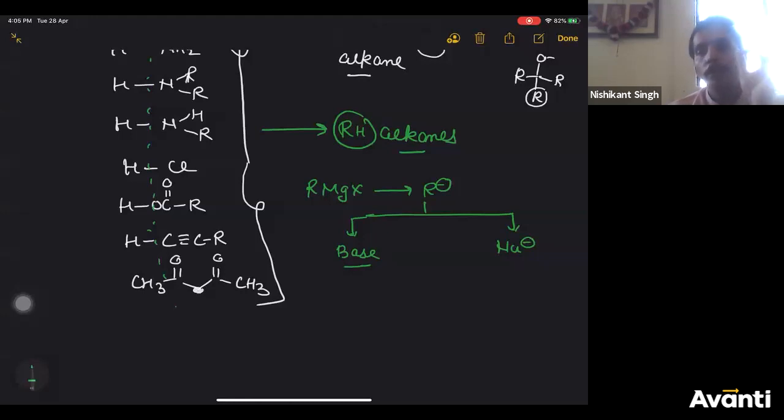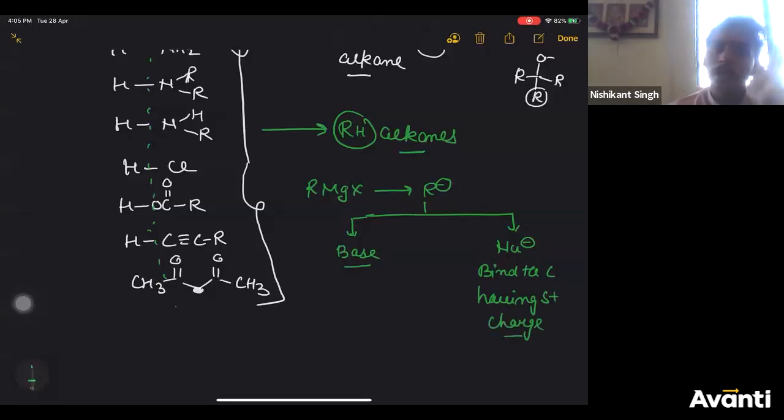Definition of nucleophile is that it will attack and bond to that carbon which has delta plus charge. Nucleophile binds to that carbon having delta plus or plus charge. That is the definition of nucleophile. It is not necessary that only one molecule can be there. Any molecule can come. If carbon has delta plus charge, R minus will act as nucleophile.